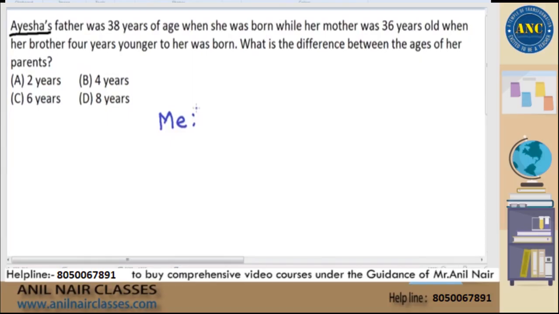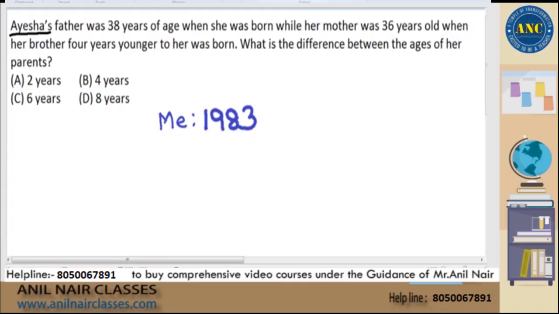Now see here, whatever year you want to take it, you will get the same answer. Suppose the best way is to take the year which you are born, or in this case I will take some year. Suppose for example 1983 we won the World Cup. I will take that. Assume that I was born in 1983. Just an assumption. You take any other year, you will get the same answer.